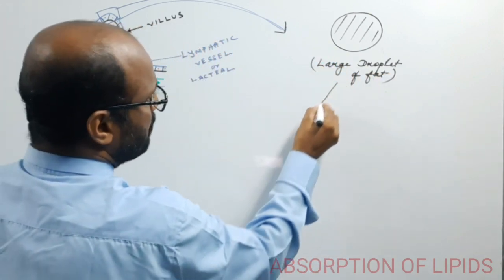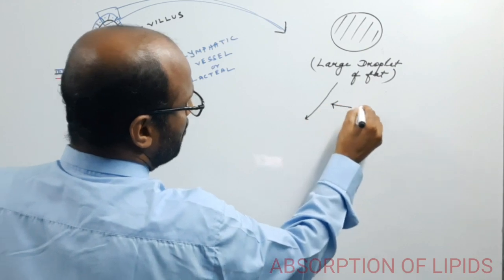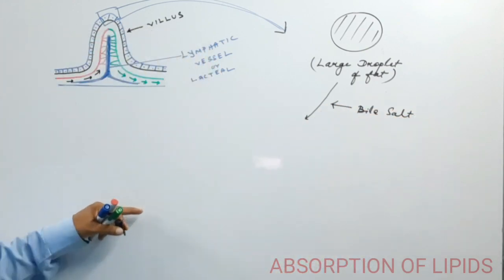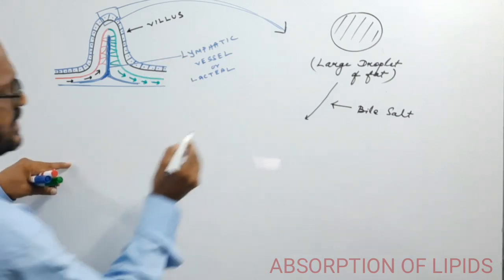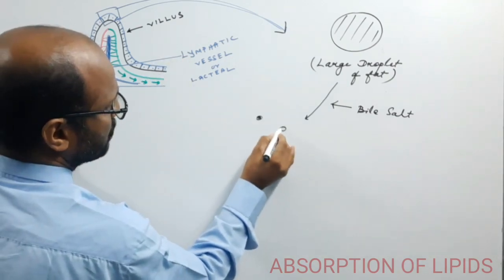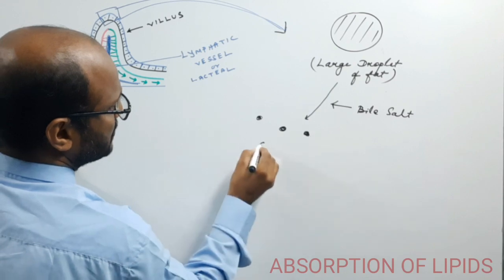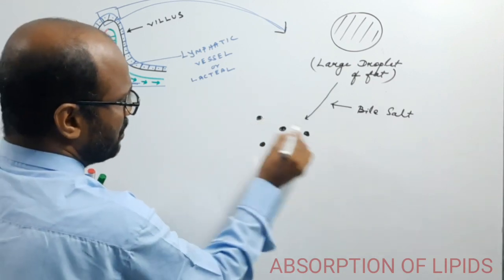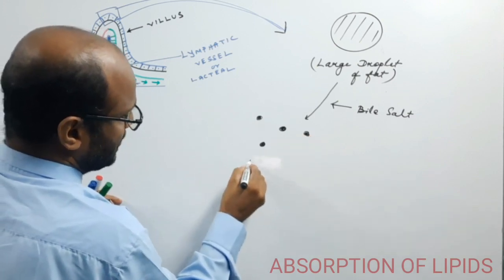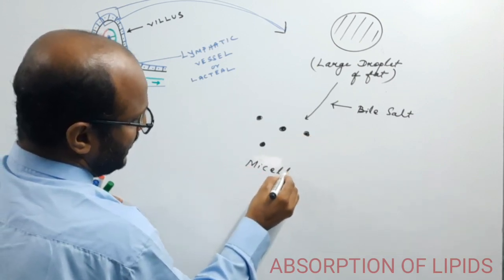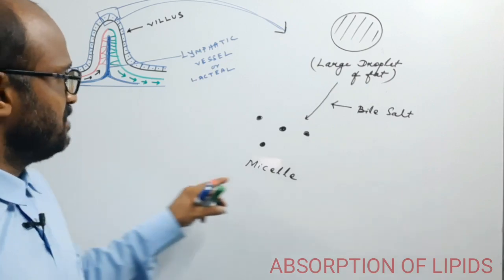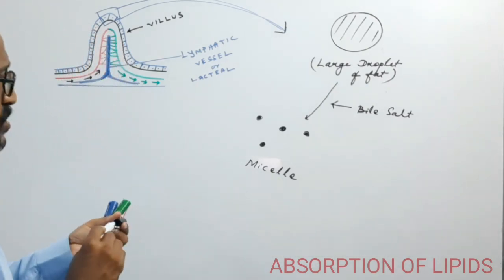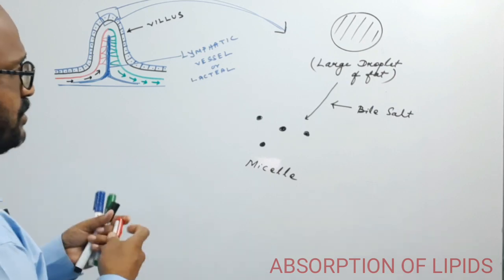So with the help of bile salt, such large droplet breaks into smaller droplets. Now these smaller droplets are known as micelle, M-I-C-E-L-L-E, the plural form micelles, M-I-C-E-L-L-E-S, micelles.